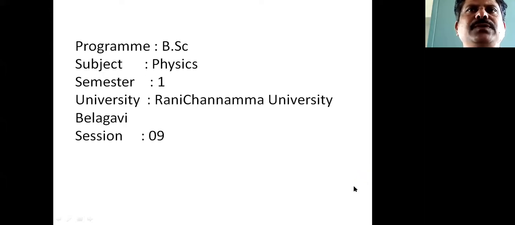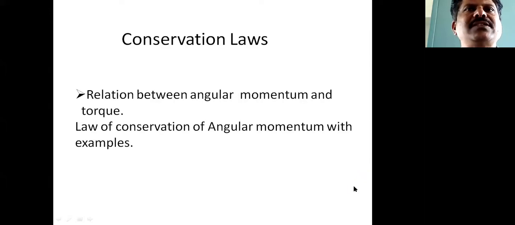So these two concepts, the relation between angular momentum and torque, and the law of conservation of angular momentum with examples, we will discuss in this session.